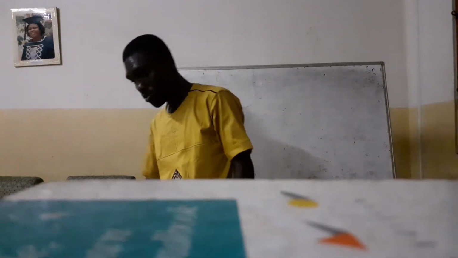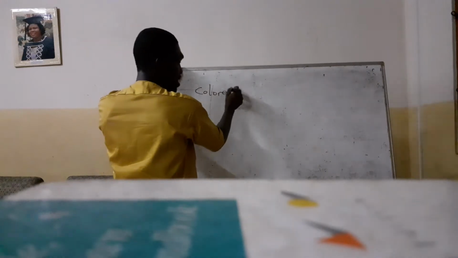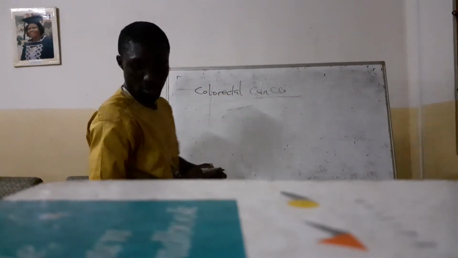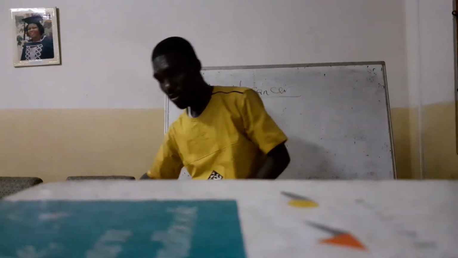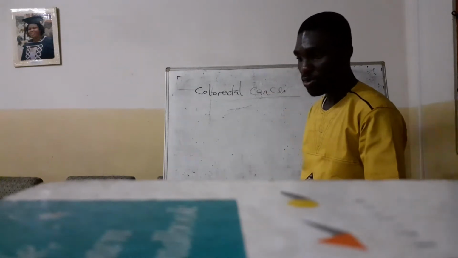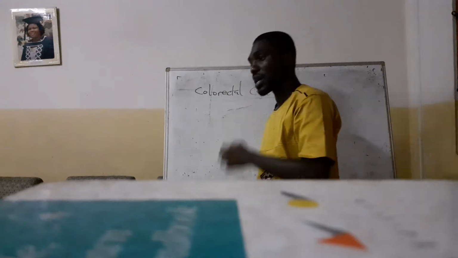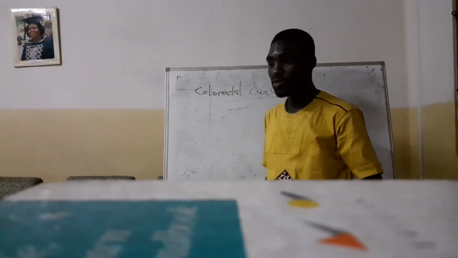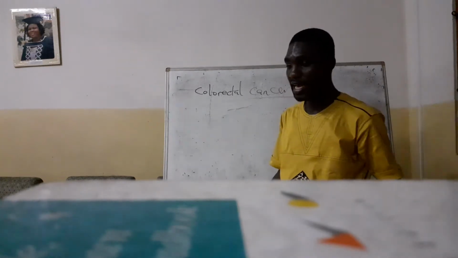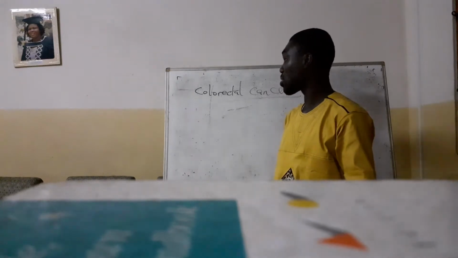Okay, so we will continue with colorectal cancer. Colorectal cancer, or cancer of the colon. Cancer can affect any part of the body from the head to the toe, the eyes, the breast, everywhere. It can also affect the colon.